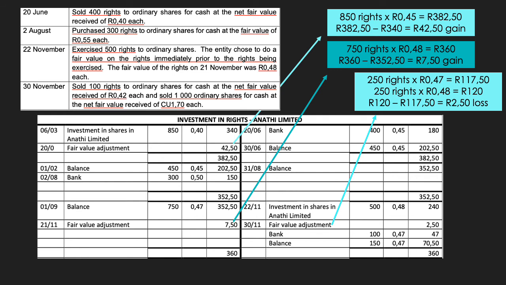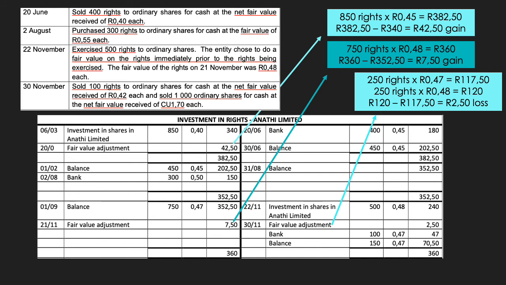We are exercising 500 rights, and the rights have a fair value of 48 cents each, and therefore we transfer 240 Rand to the investment in ordinary shares. On the 30th of November, we sold 100 rights to ordinary shares at a net fair value of 42 cents. Once again, this net fair value is after the brokerage cost of 5 cents has been deducted, and in order to get the true fair value, the 5 cents must be added back to give us a fair value of 47 cents.